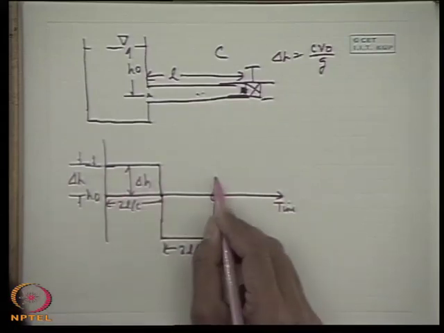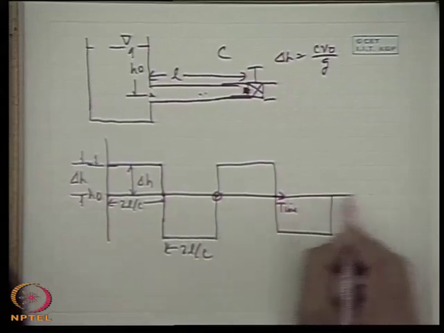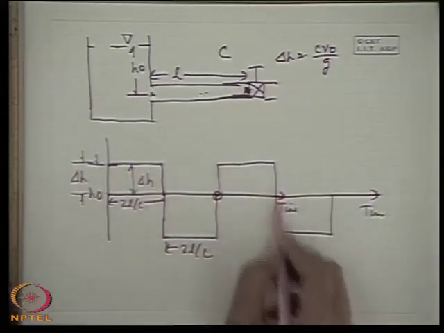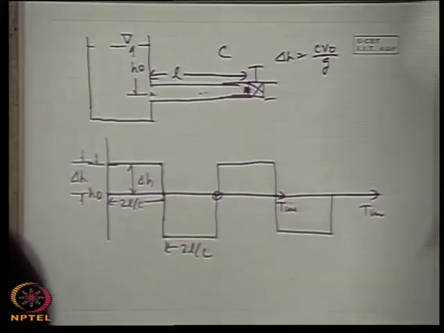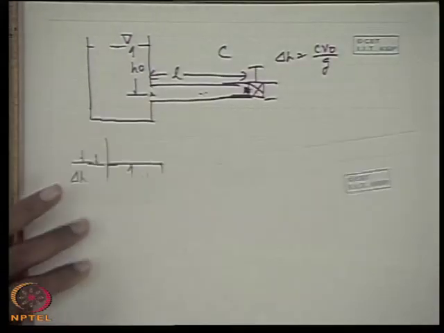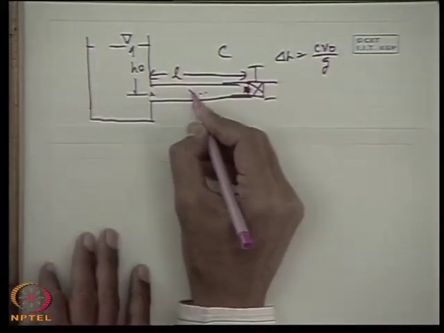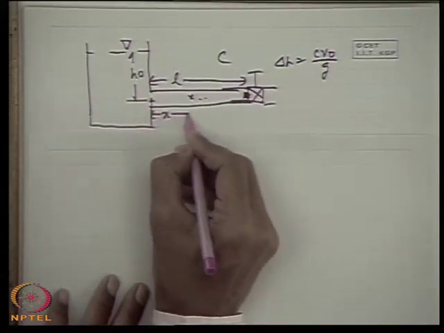So this cycle of events will go on repeating like this with time. So this is the typical pressure fluctuation, a step type fluctuation with time at a point on the valve end. So what will be that at a point on the reservoir, at any point at a distance x from the reservoir end? What is that?